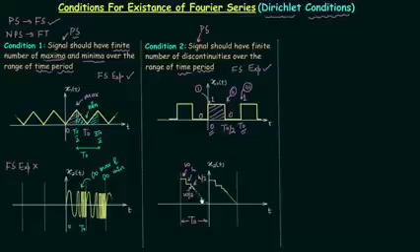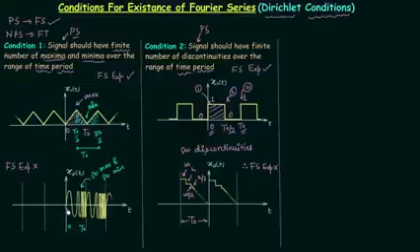So in this way we have infinite discontinuities, and therefore the Fourier series expansion of this signal will not exist. In the second example of the first condition, the signal was periodic, the same structure was repeated after t0, but